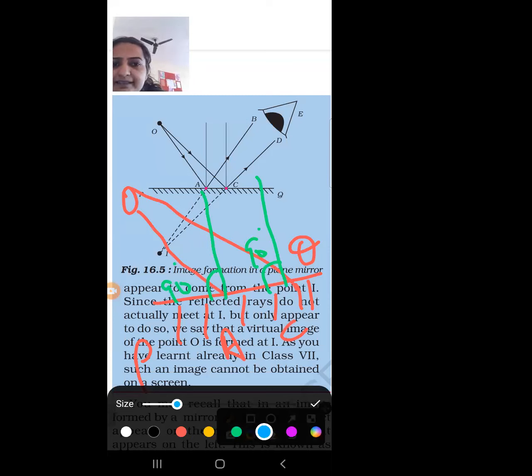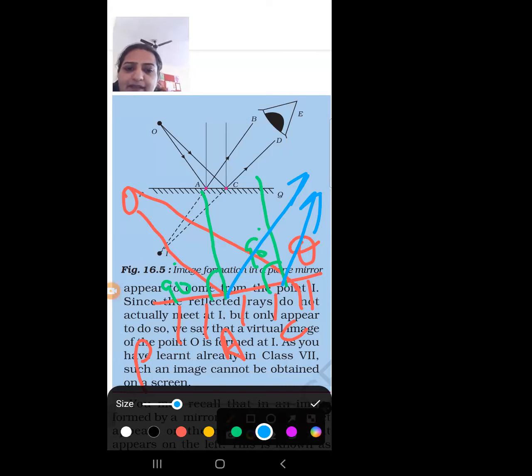This is our reflected ray, and this is also our reflected ray. The green line is the normal, the red line is the incident ray, and the blue line is the reflected ray.